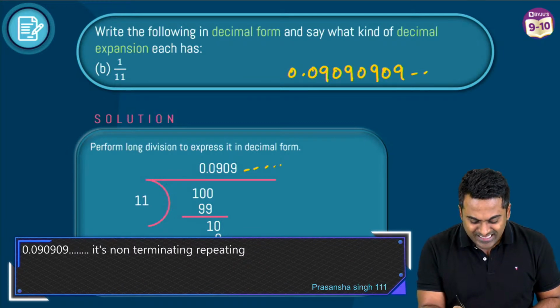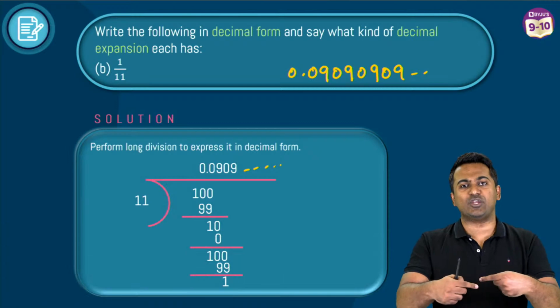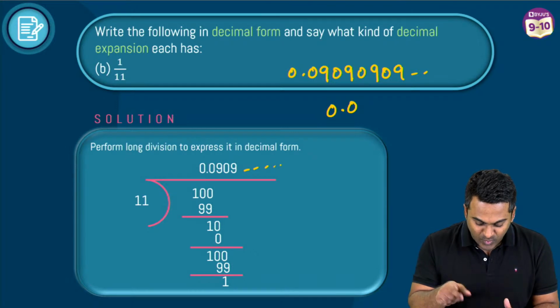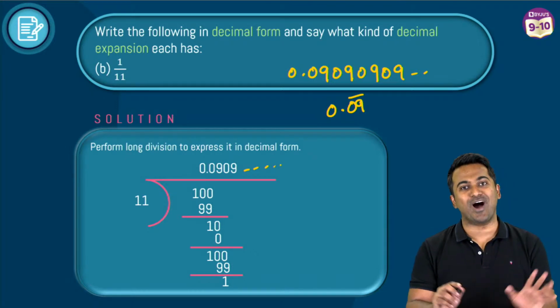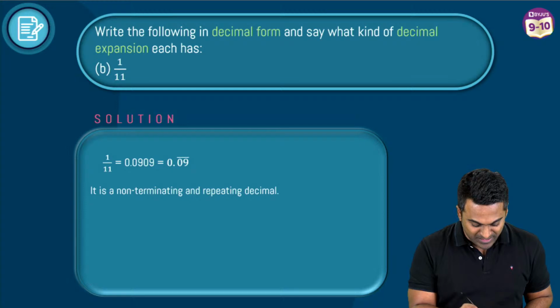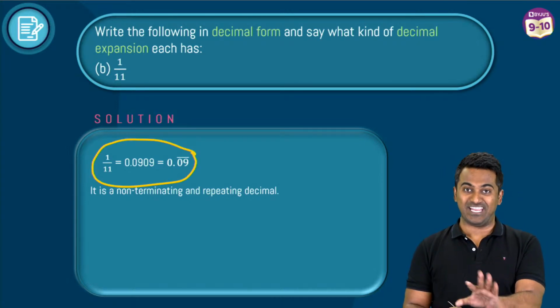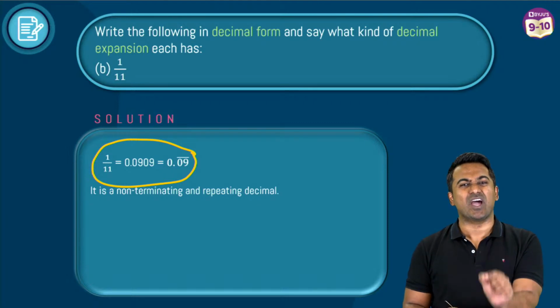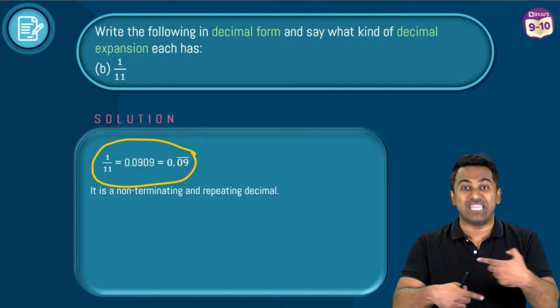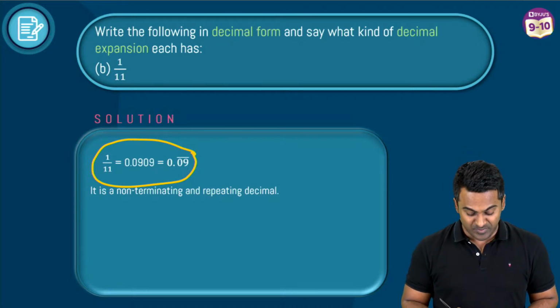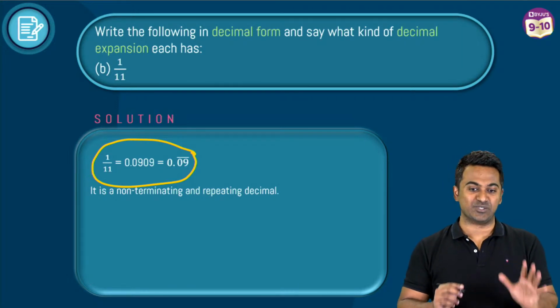0.09090909. So you see, this pattern of 09 keeps on repeating. So how do you write this in bar notation? We write it like 0.09 and then we put a bar on top of it. Okay, so this is going to be represented like this. So yes, this is non-terminating for sure, but there is a recurring pattern that repeats, of course. So that's the reason why this is going to be a non-terminating and repeating decimal.